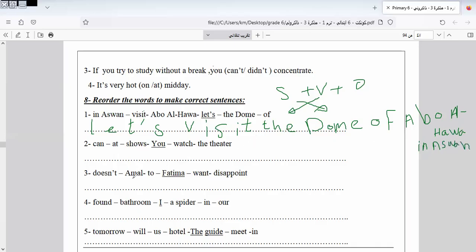Let's go to another one here. You can watch the theater shows.